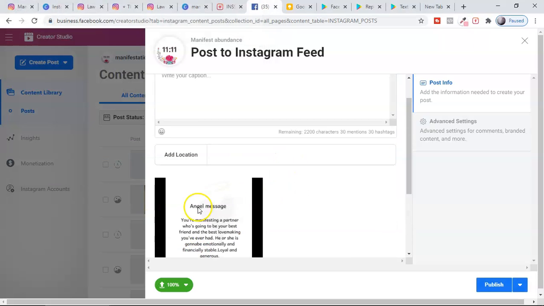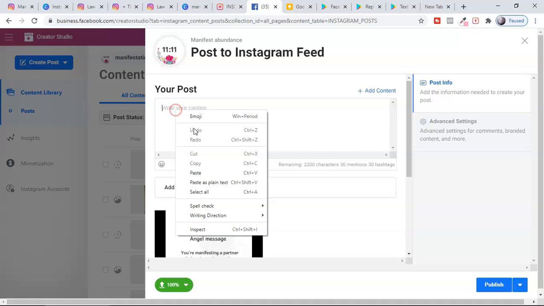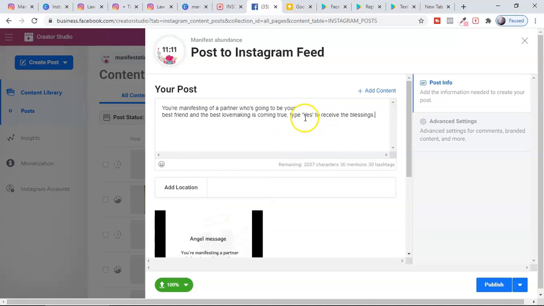So this will be the post, and then you have to write a good caption here. Once you write the caption, give a little space with a dot. That's how I'm posting.